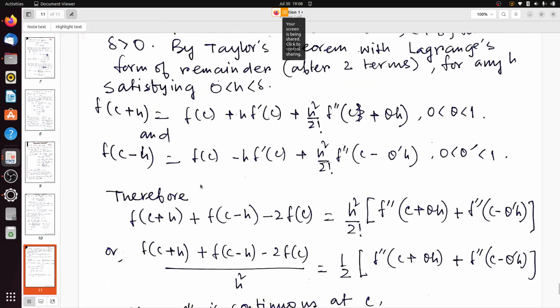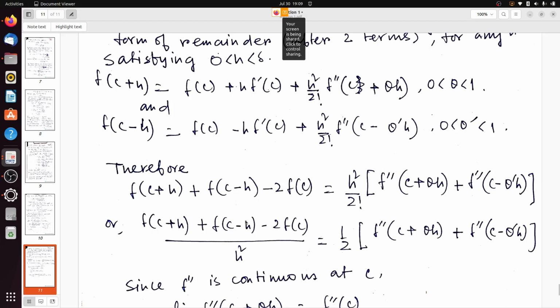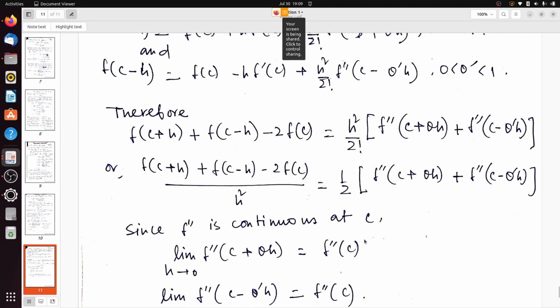So if we just add them up, what we will get is f(c plus h) plus f(c minus h) minus 2f(c) equals h square by factorial 2 times (f double prime(c plus theta h) plus f double prime(c minus theta prime h)). So (f(c plus h) plus f(c minus h) minus 2f(c)) divided by h square is equal to 1 by 2 times (f double prime(c plus theta h) plus f double prime(c minus theta prime h)).